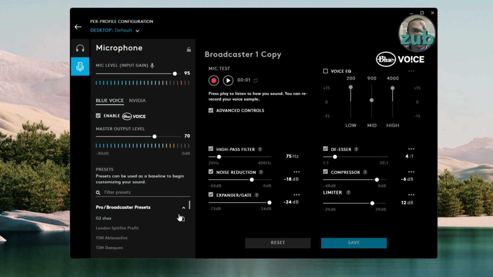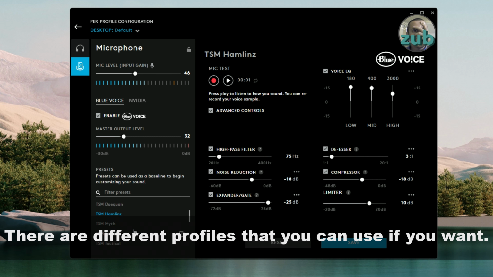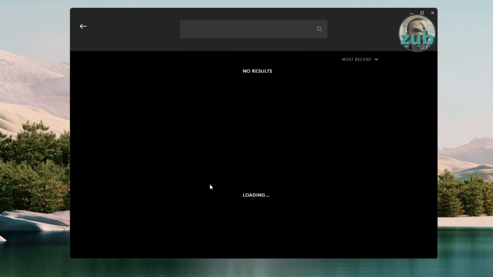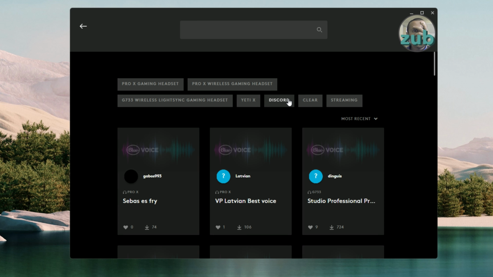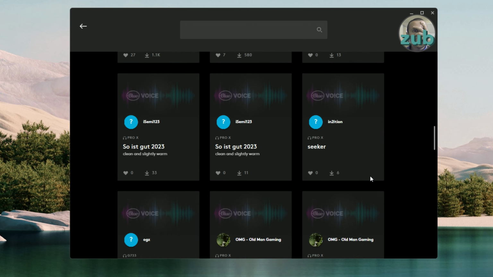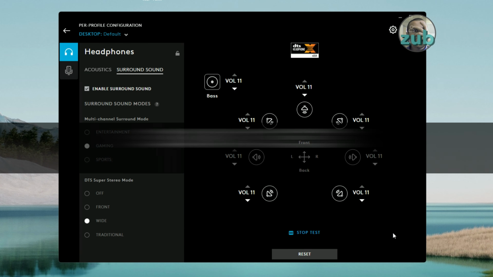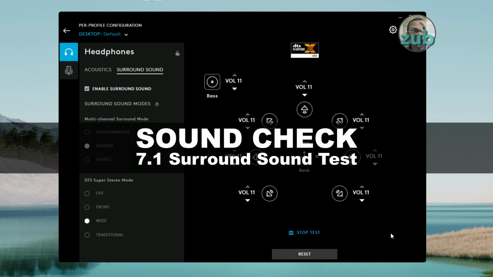Once you're done with the settings, you can go ahead and create a profile. There are different profiles that you can use if you want, and you can download. You can also put yours available. So yeah.